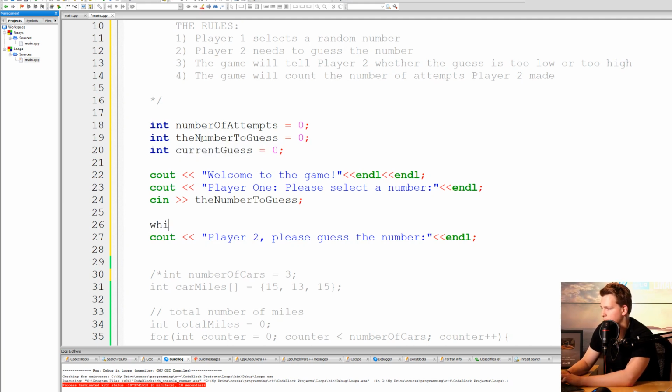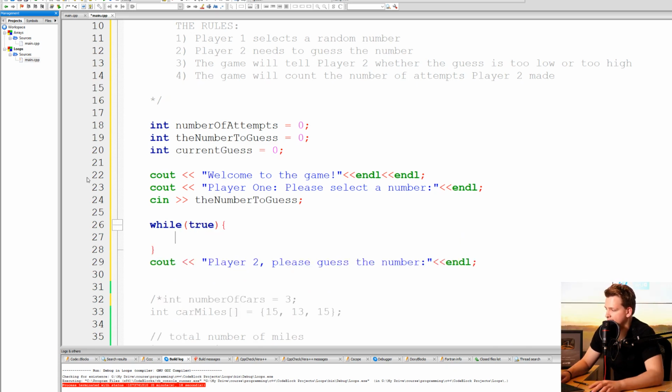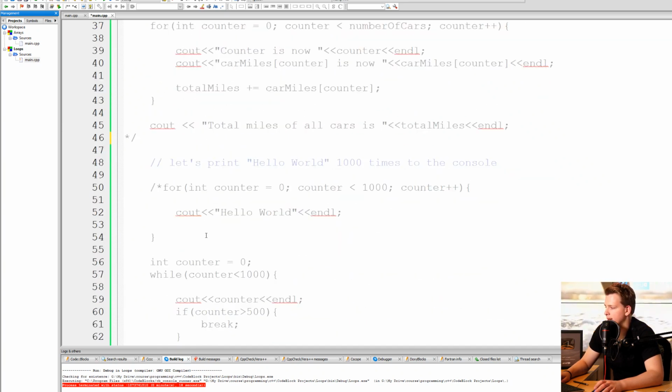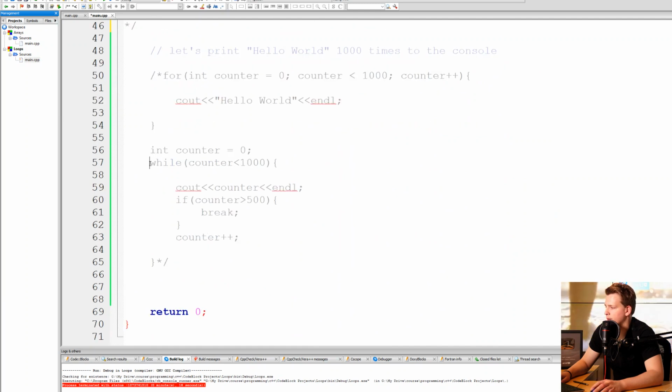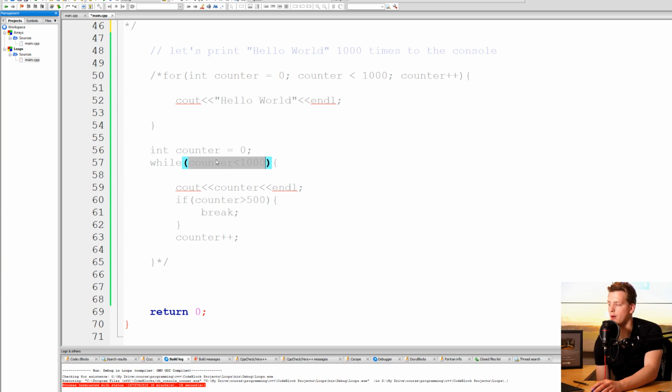So therefore, we write while true. And this basically means that this while loop will continue forever. It will never end, because you remember that in this example we had an expression, while counter is less than 1,000, and it evaluated to true while counter was less than 1,000.